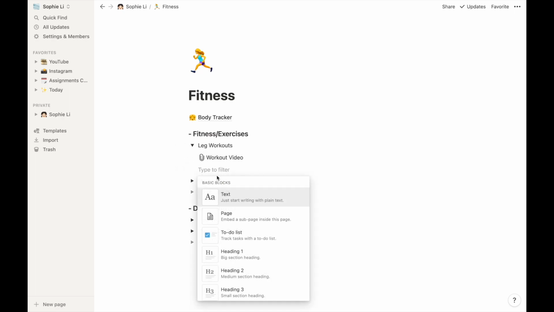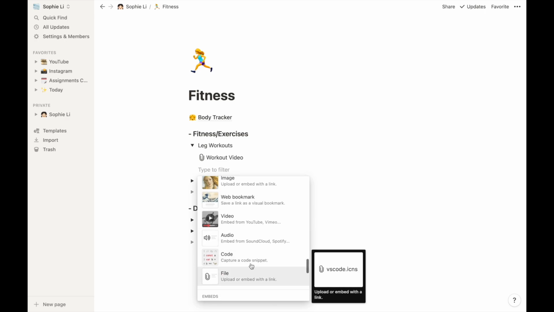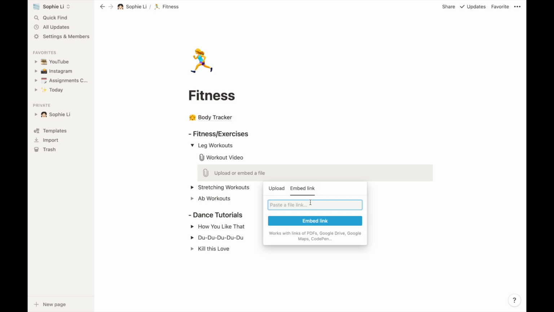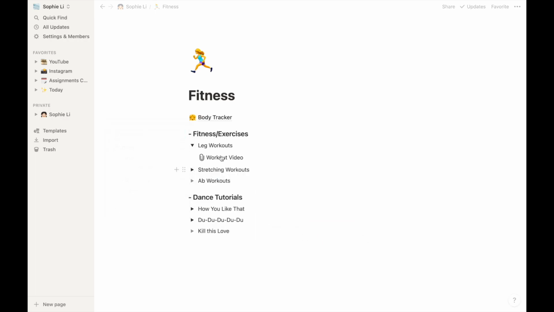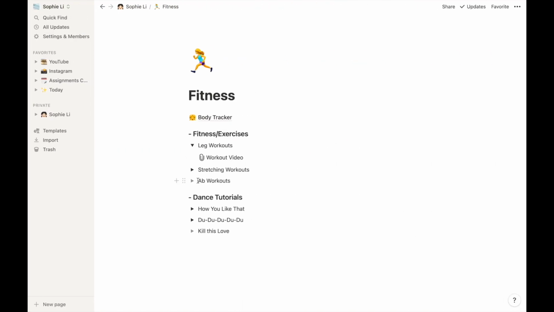To do that, oh my gosh guys, look at how many things I have over here. I basically used the file option. You can embed a link of that specific video, or if it is a YouTube video, you can copy and paste that YouTube video's link onto here, so whenever I click into it, it just brings me to that specific video.